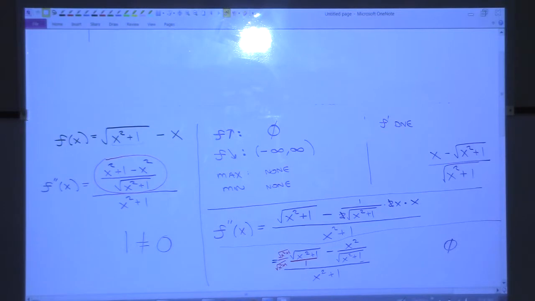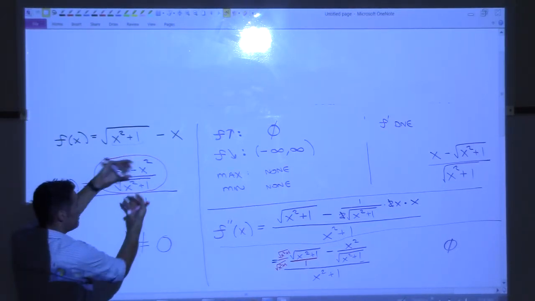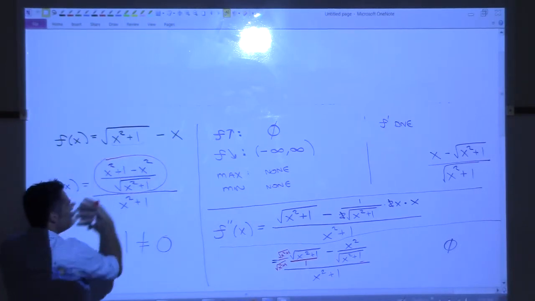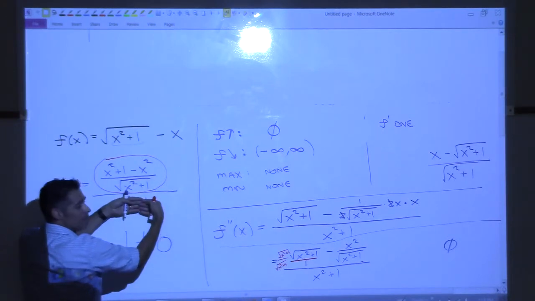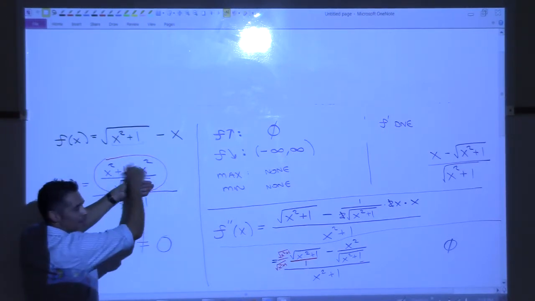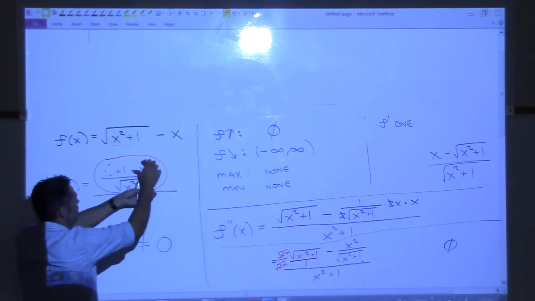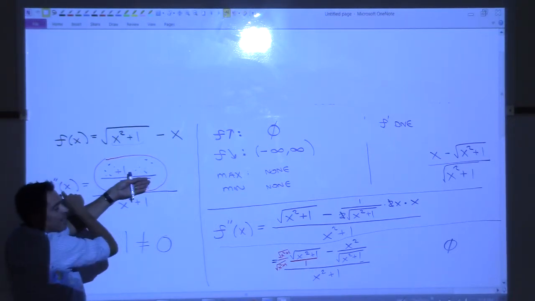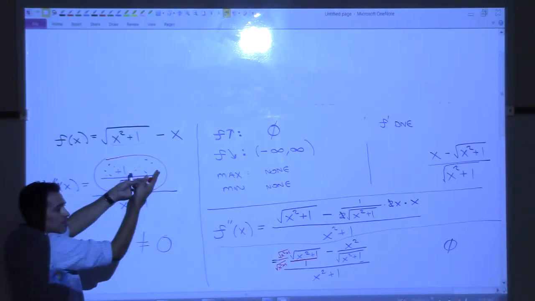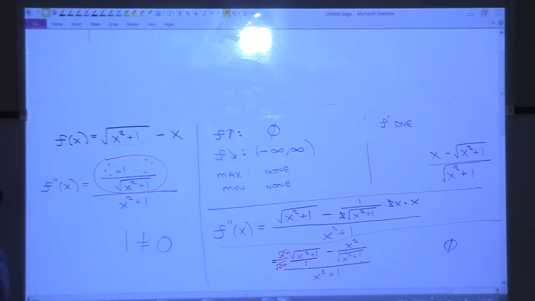It's okay. So this fraction, this over this, can only be 0 if the top is 0, right? So imagine taking that and setting it equal to 0. Now, since that's a fraction, that can only be 0 when the top is 0. So ignore that and just look at that. But that's x squared plus 1 minus x squared. So the x squareds are gone, and that's just 1, right? So what we're saying is for the second derivative to be 0, we need 1 to be equal to 0, which ain't happening, right? So 1's not 0, which means we have no critical numbers from this.